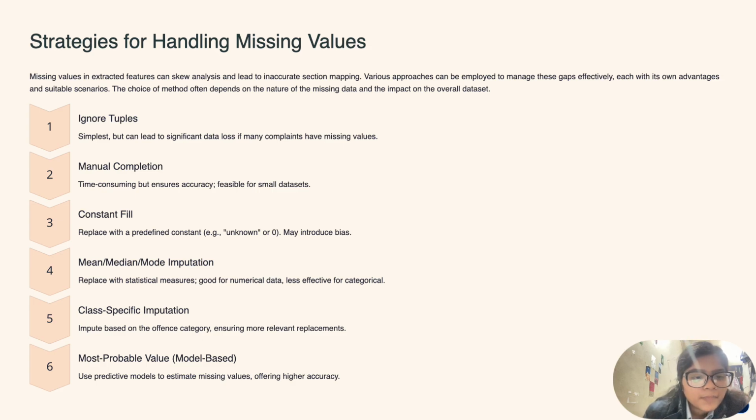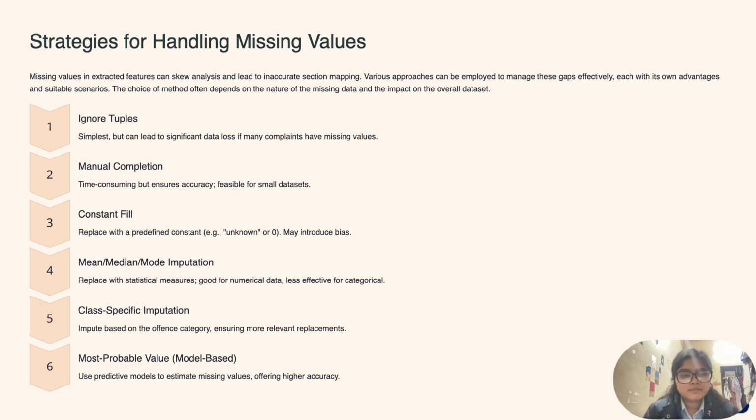Constant fill: replace with a predefined constant, but it introduces bias, as everything in the universe has some variation or noise. It can't follow a single rule. There will be variation in everything. Mean, median, mode imputation: these statistical methods can be used for imputation, but mean is prone to outliers.